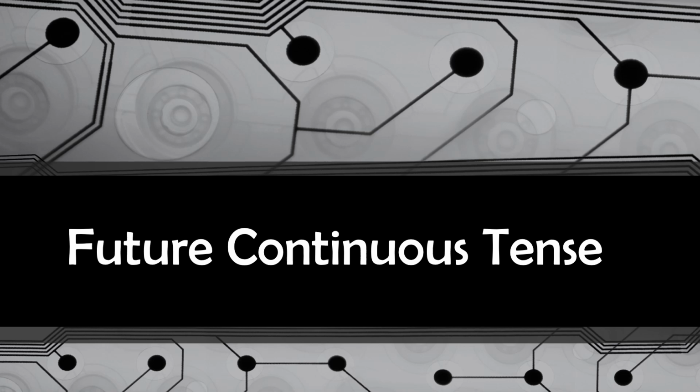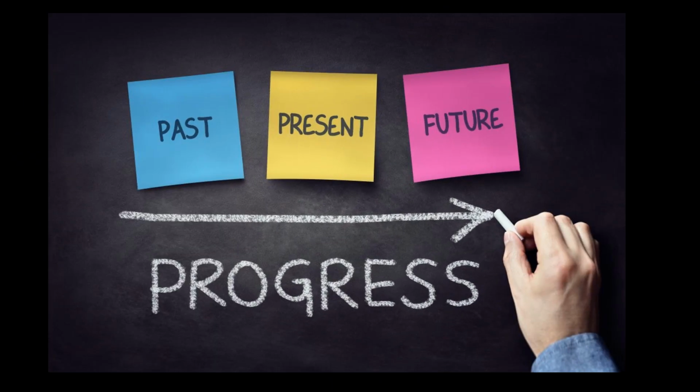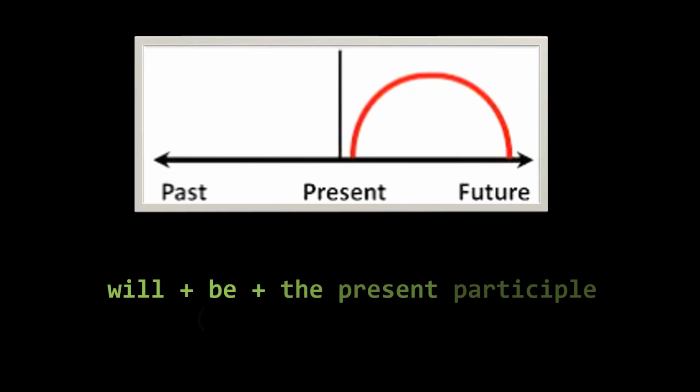Hello everyone. Today's topic is future continuous tense. It is used to show that an action will be happening at a time in the future and will continue for an expected length of time.